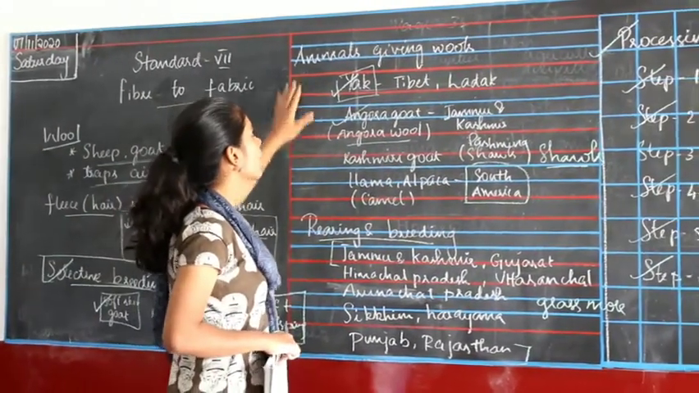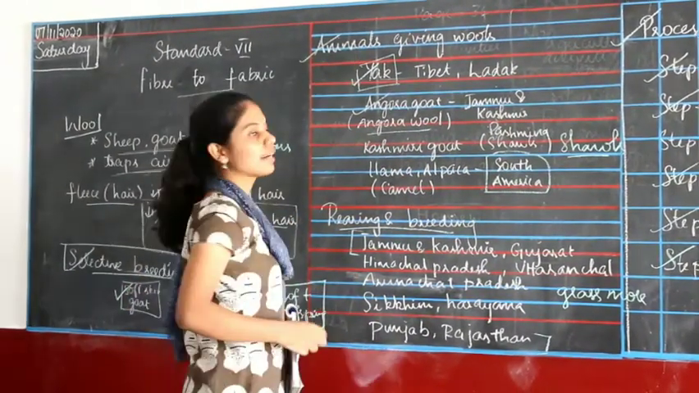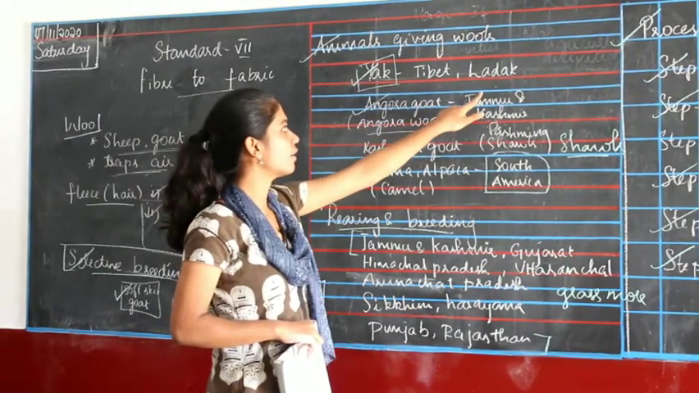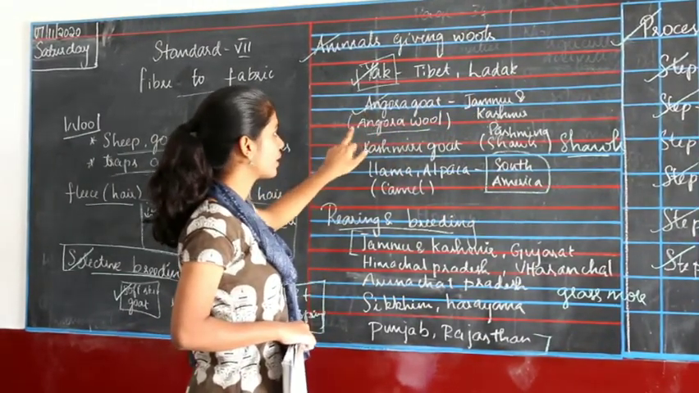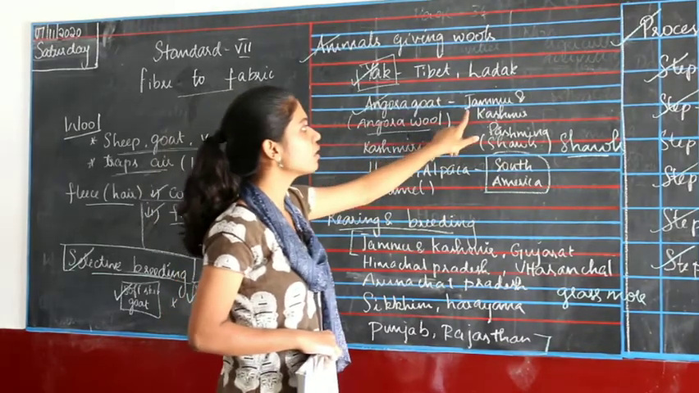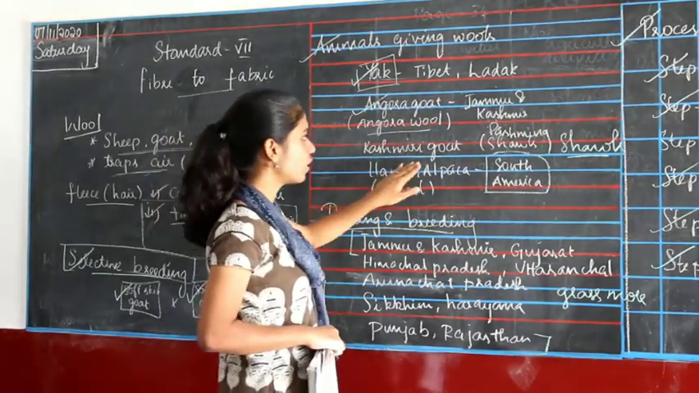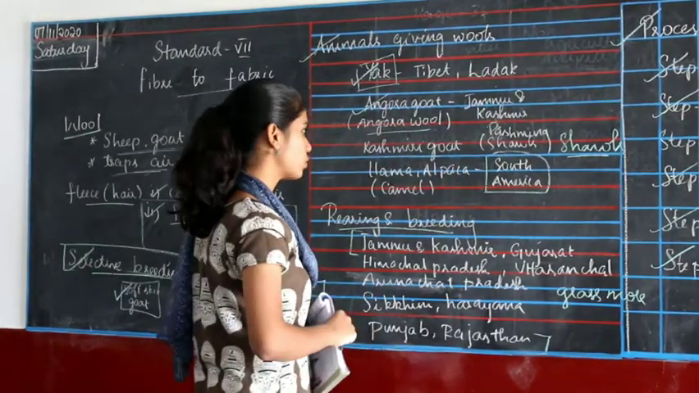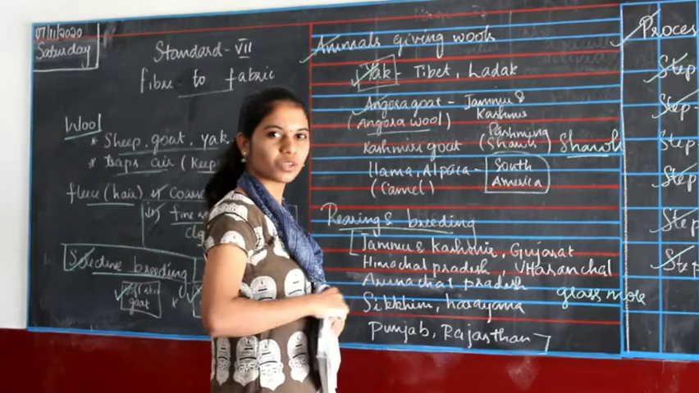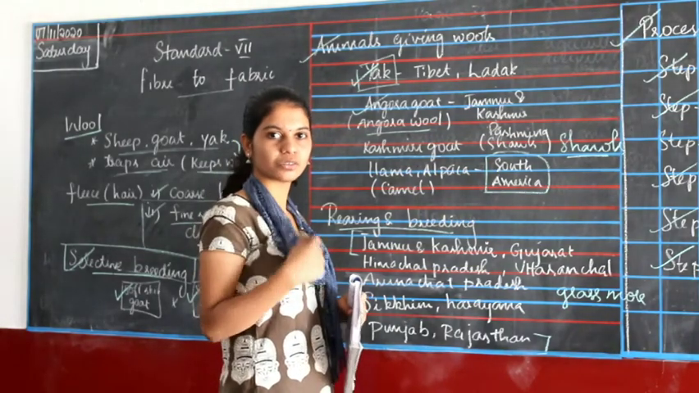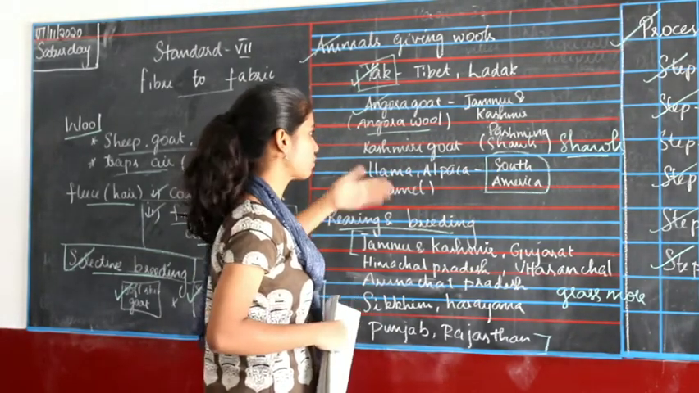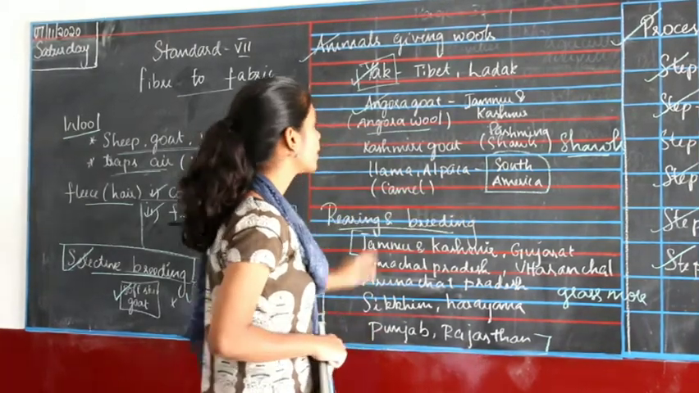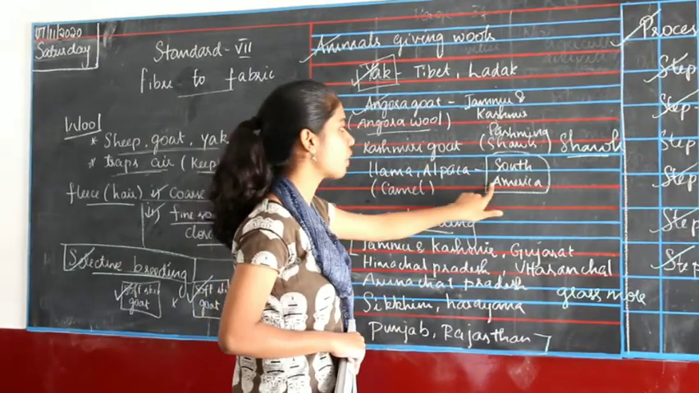So what are the types of animals that give us wool? First one, yak, that lives in Ladakh and Tibet. Angora goat, that gives Angora wool, lives in Jammu and Kashmir. Kashmiri goat gives Pashmina shawls, which we use during cold times, right? That too the Kashmiri goat gives. So llama and alpaca are camel varieties and they live in South America.